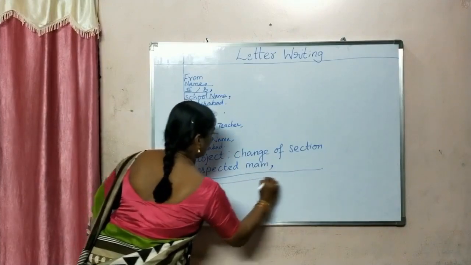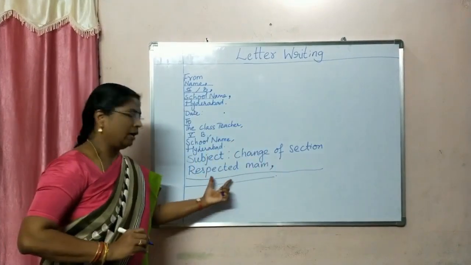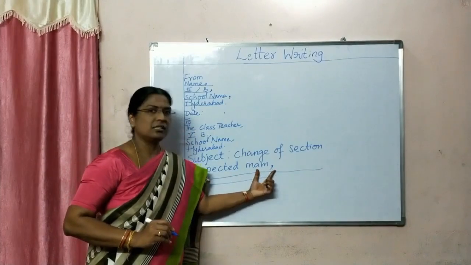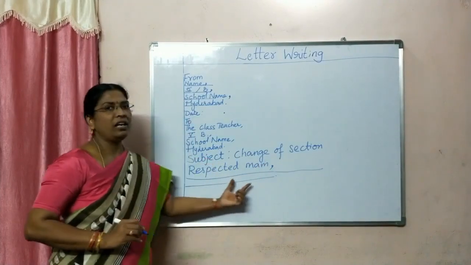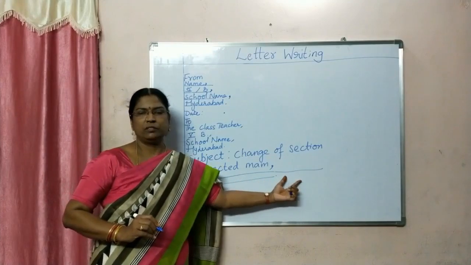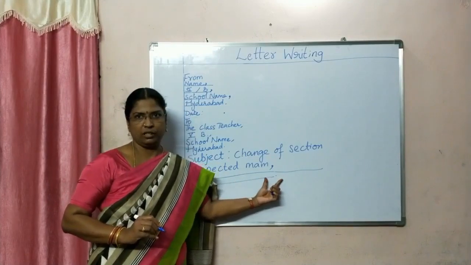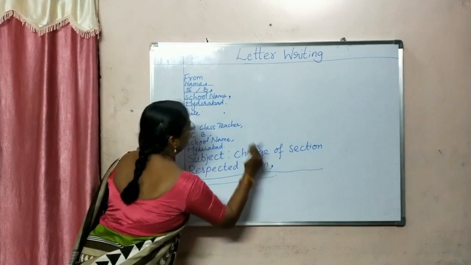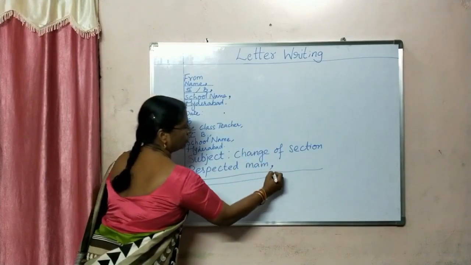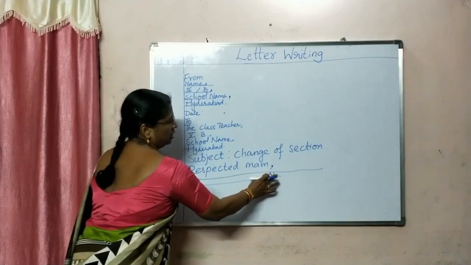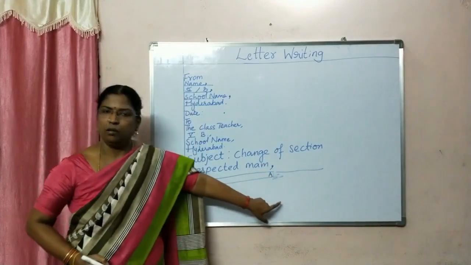In the first paragraph you will write I am, name, class, section. I request you to change my section to whichever section you want, that section you have to write. So if you are in B section and you want to go to A section, you write A, or if you want to go to C section, you write C section. Any one section you can mention here.